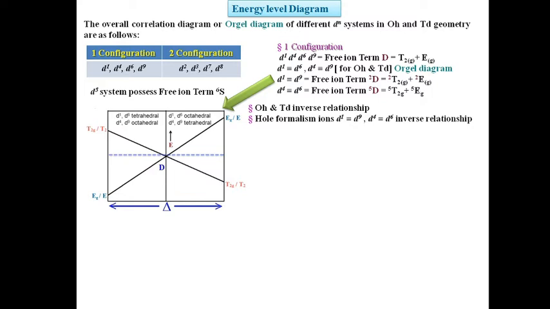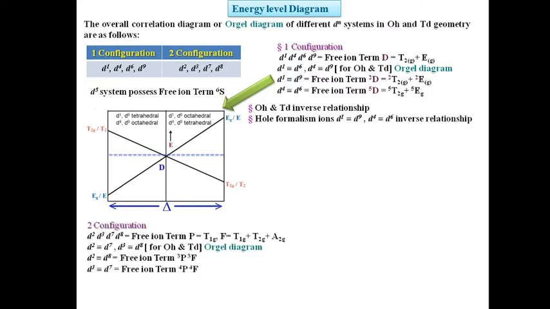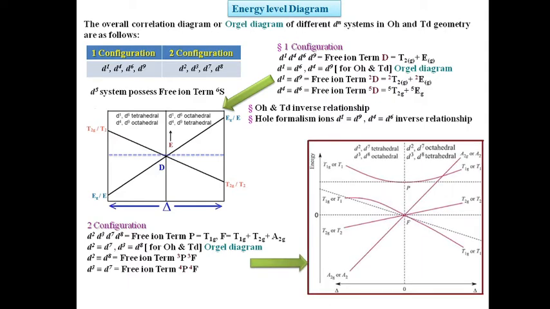The second group, where we have accumulated d2, d3, d7 and d8 metal ions, whose free ion terms are P and F, having crystal field terms T1g and T1g, T2g and A2g respectively.